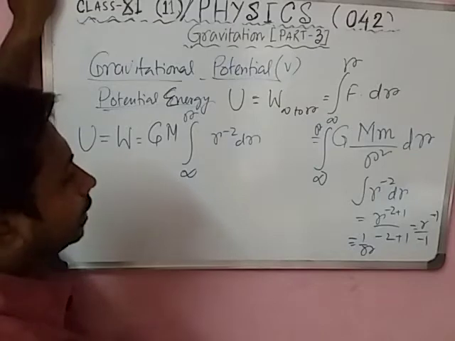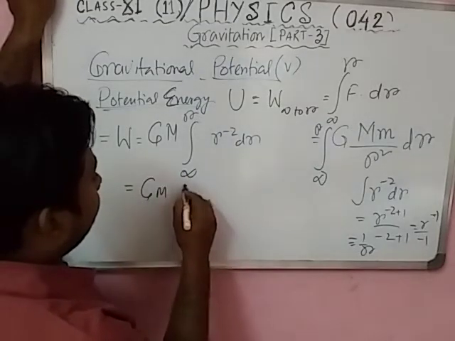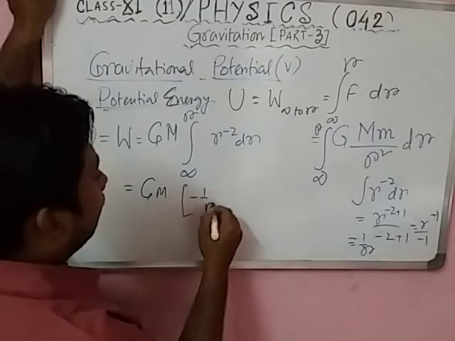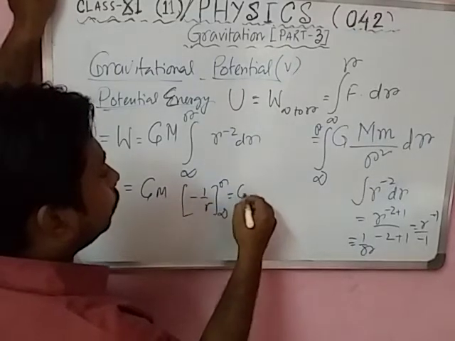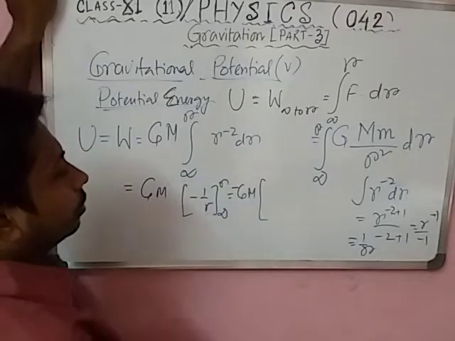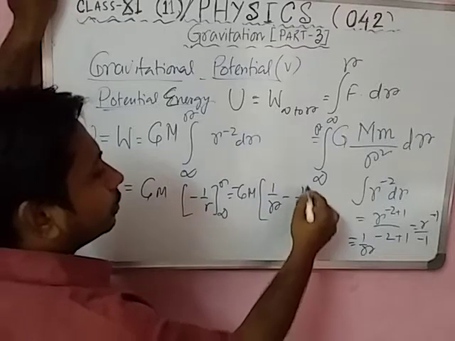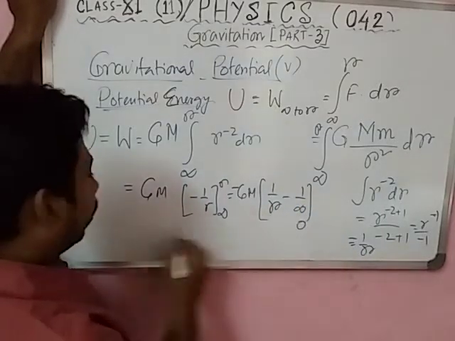Now if you put the limits, G M times minus 1 by r from infinity to r. Upper limit minus lower limit, and 1 by infinity means 0, so only 1 by r remains.